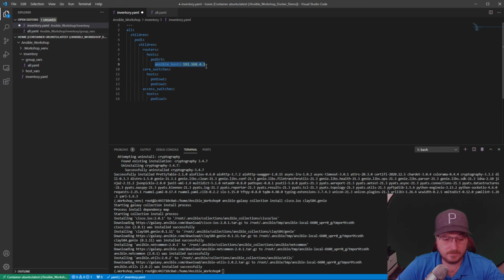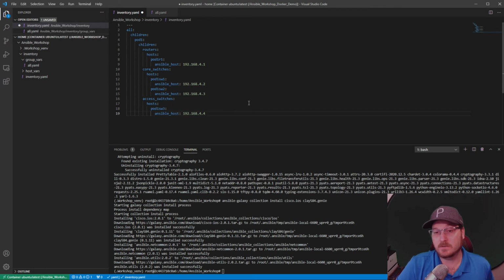I'm going to use it down below. We'll put this into each one of our devices. And these are examples. This is going to be the management IP address of the device that you're looking to talk to Ansible with. So this is what it'll look like.